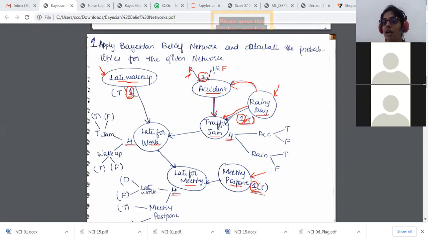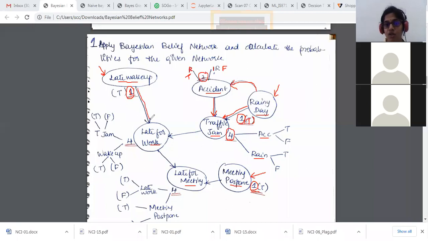So how do we write that? I have 4 possible outputs. One is with respect to accident, true or false. And the other one is with respect to the rain, because it's a rainy day, true or false. So true, false, true, false. I have this with respect to the traffic jam: 4 possible options, 2 with respect to accident and 2 with respect to rain. Then next, I'll come to the other dependencies.